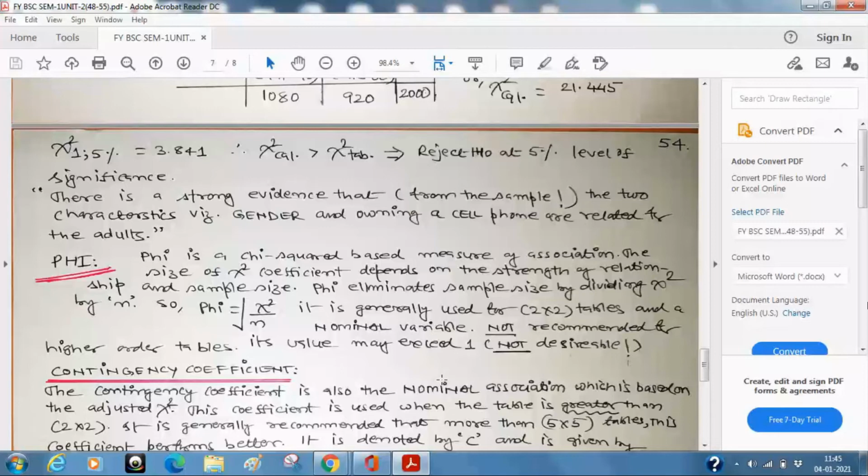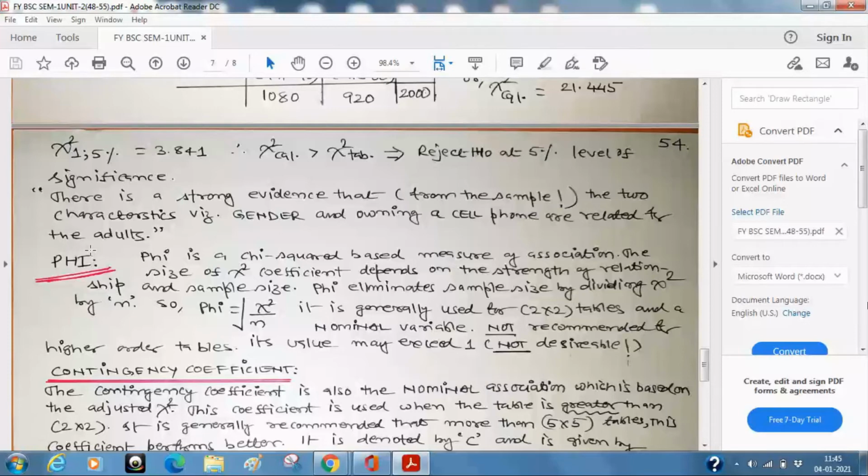It is just like your mobile number, your bank account number, your vehicle number, whatever. It is just a nominal association which is based on adjusted chi-square. Now, when it is used, and what do you mean by adjusted chi-square? So first of all, try to understand what is the need. As I was telling you, if you look at your syllabus, you will find all these values.